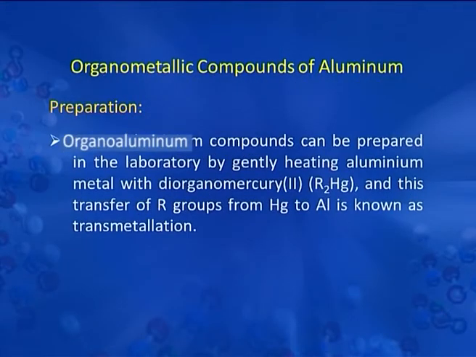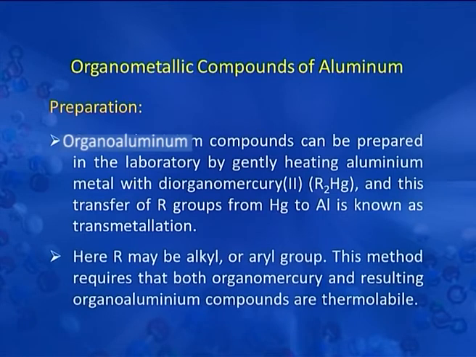Organoaluminium compounds can be prepared in a laboratory by generally heating aluminum metal with diorganomercury, and this transfer of R group from mercury to aluminum is known as transmetallation. Here R may be an alkyl or aryl group. This method requires that both organomercury and the resulting organoaluminium compound are thermolabile.